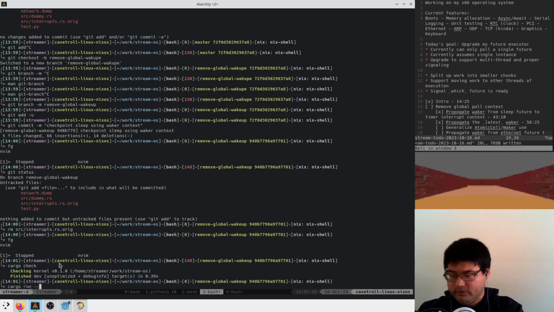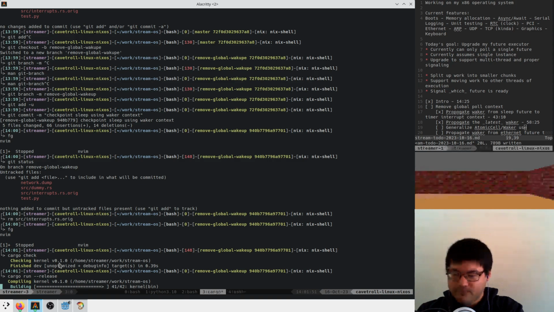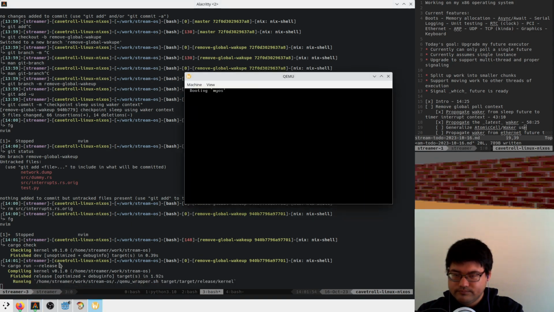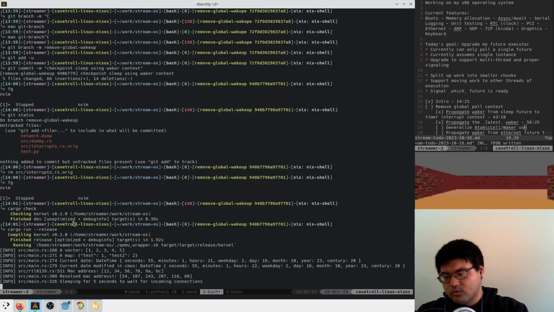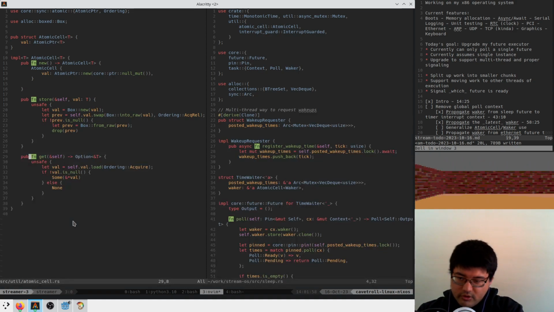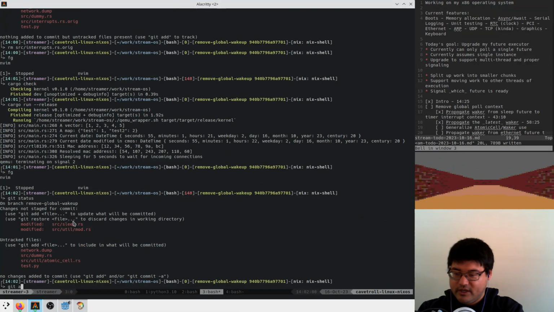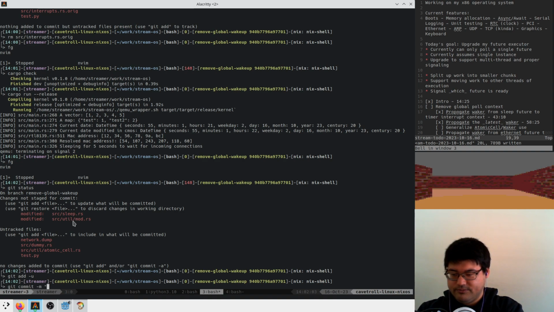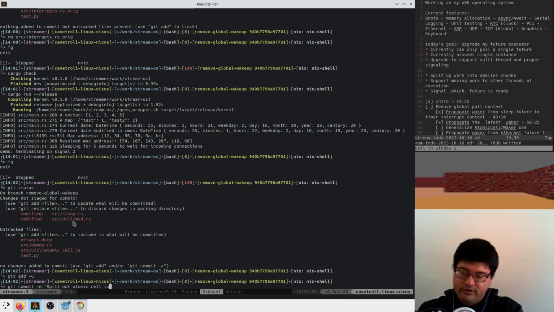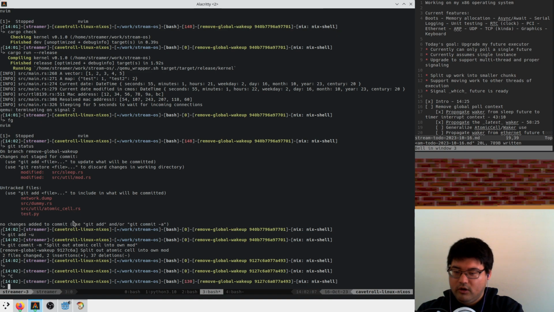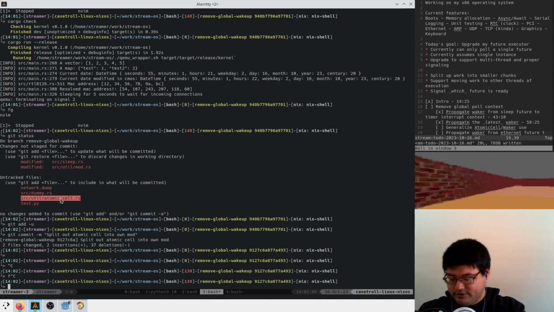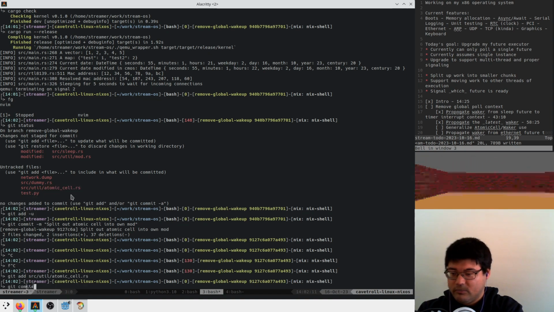Cargo run, please. Cool. Cool. So let's git status, git add -u, git commit -m split out atomic cell into own mod. We forgot to actually add the new file, so we git add this guy, git commit --amend.